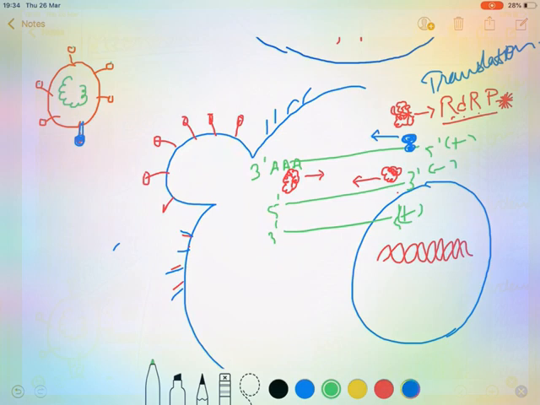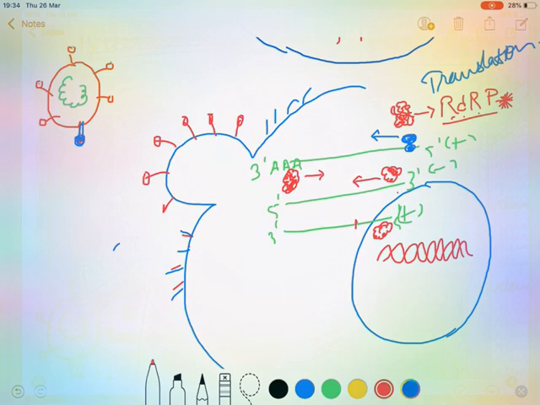Now, what is important is that sometimes this virus enzyme, RNA dependent RNA polymerase, will move from here and it will go only to some extent.